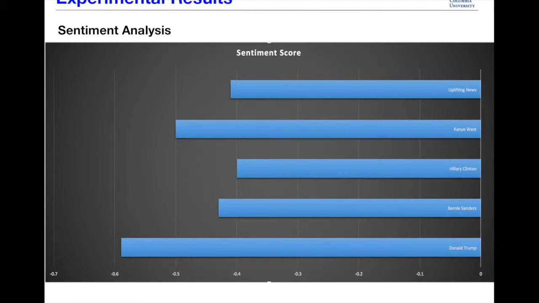What we also tried to do in order to balance the scale was to pick uplifting news, so that we know that maybe uplifting news would have the highest, a positive sentiment score, but that was not to be.